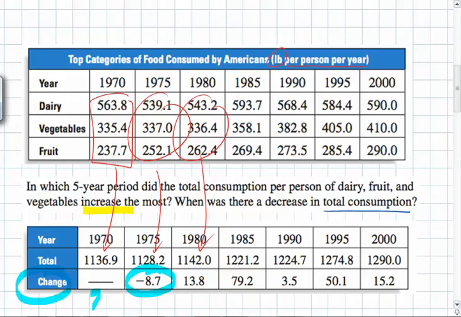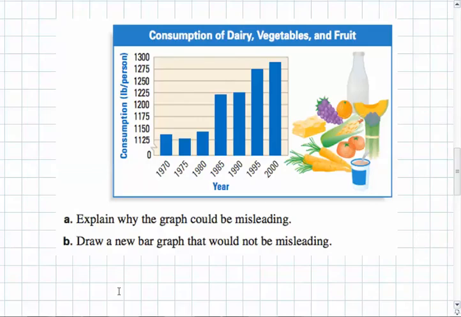It's also important to note that we don't know what the net change was there because to get the change we need the data from 1965 to 1970. We need the data from 1965, but we don't have that data as part of this chart. You might also arrange data in a bar graph like this. So this gives you consumption of dairy, fruit, and vegetables, the same data as before, in each year.